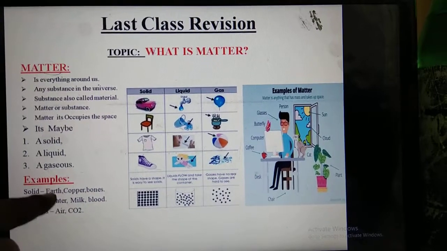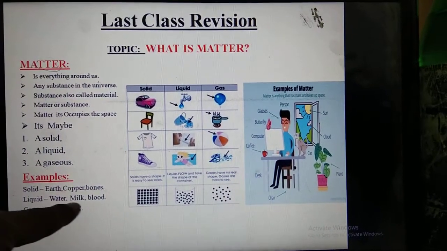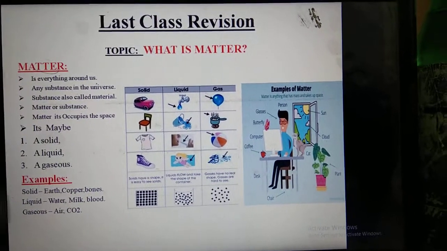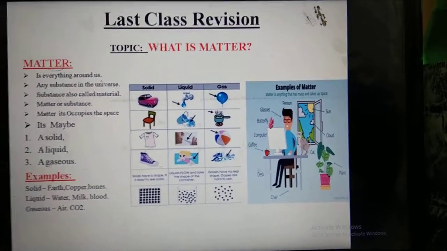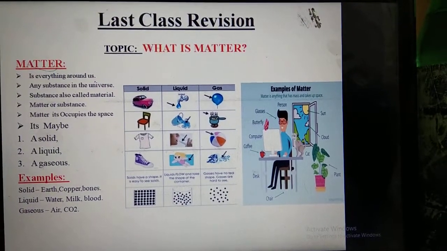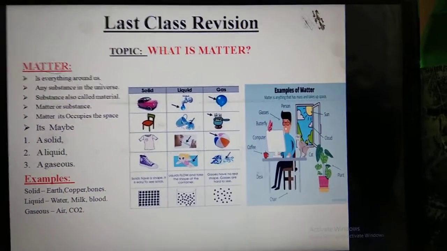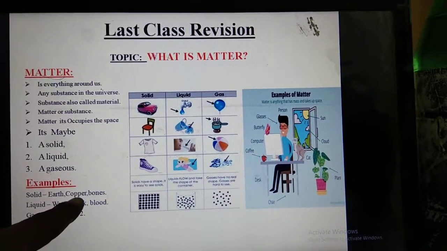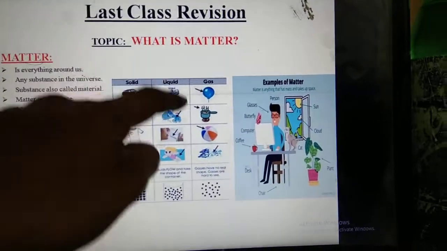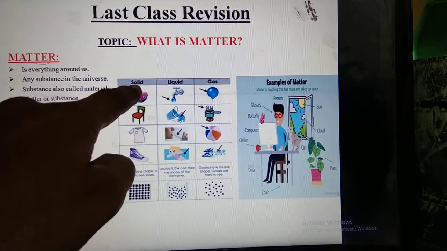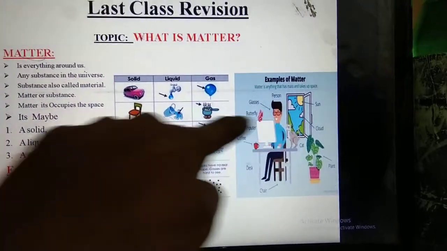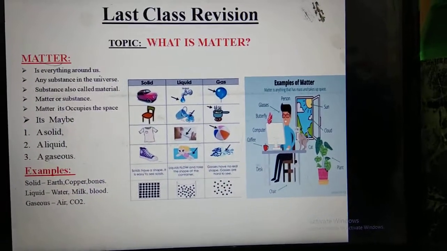Examples of matter: for solid, earth, copper, bones; liquid, water, milk, blood; gases, air and CO2. Our subject-related important example of matter is copper, so that's why we are taking copper as the example here. This is the solid matter, this is the liquid matter, this is the gas, and these are the examples we discussed in the last class.